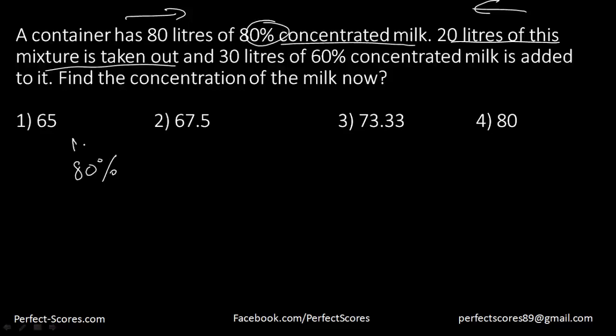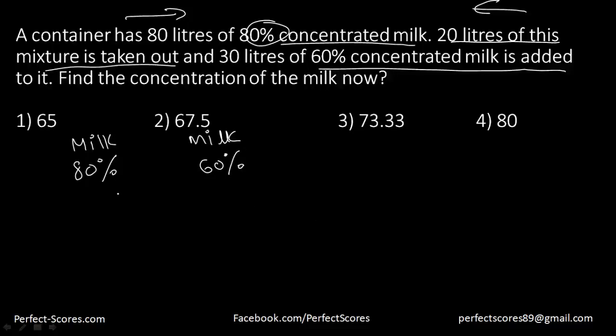So the milk concentration in the first mixture is 80%, and 20 liters of this is taken out, and 30 liters of 60% concentrated milk is added. So the milk that I'm adding right now is actually equal to 60% concentration.